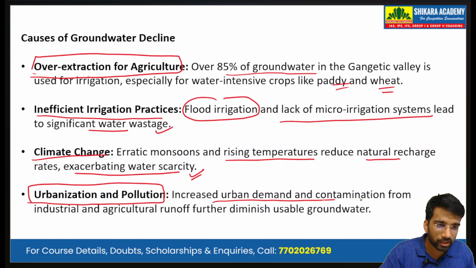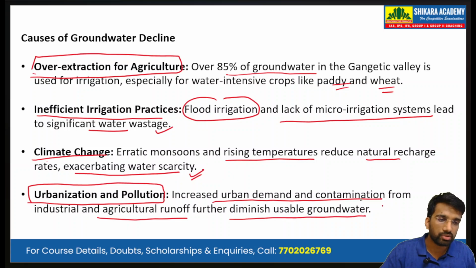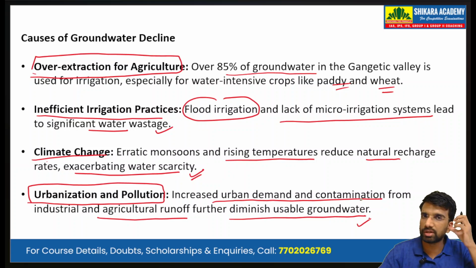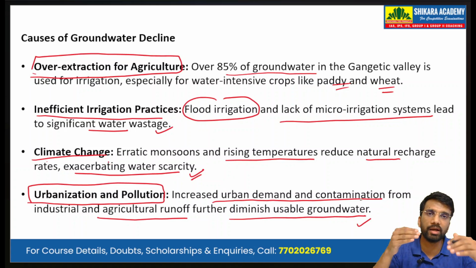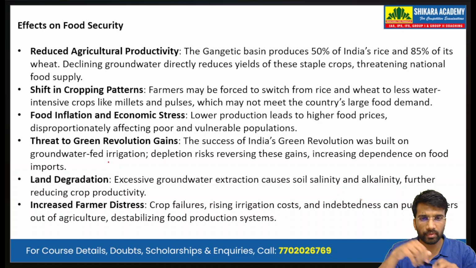Increased urban demand and contamination from industrial and agricultural runoff diminish the usable groundwater. So the sewage discharge, the discharge from the factories and industries, and agricultural runoff, which has a high level of pesticide and fertilizer, all seep underground and contaminate the groundwater.